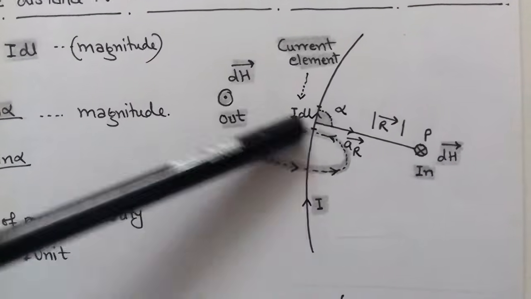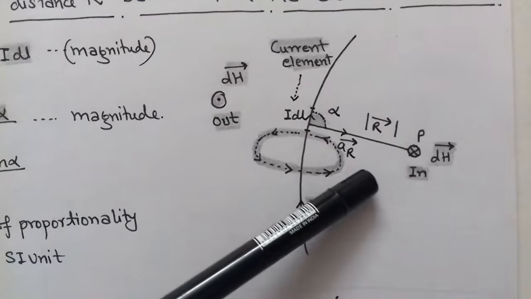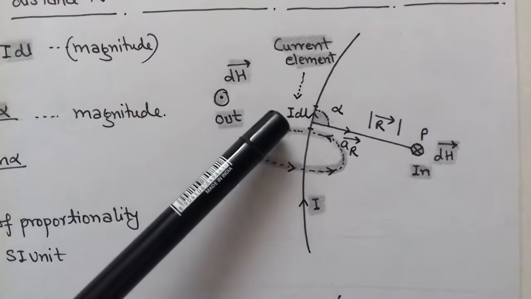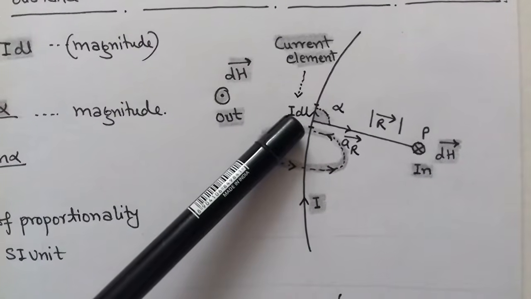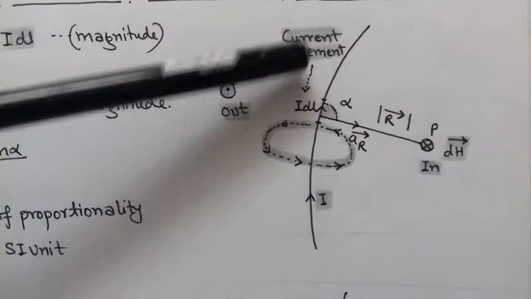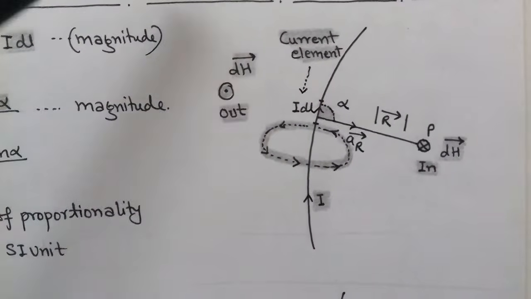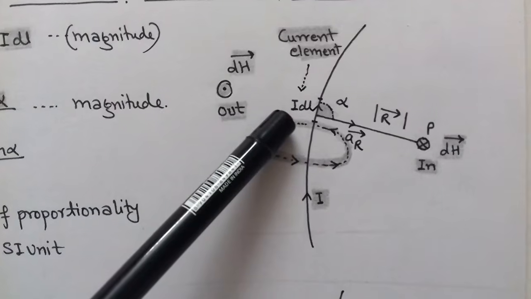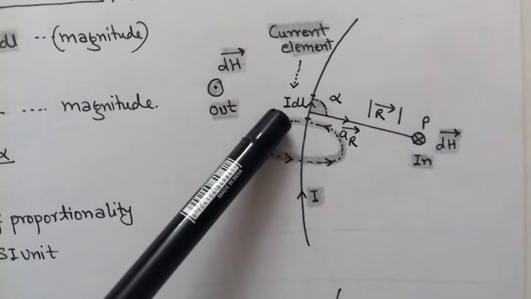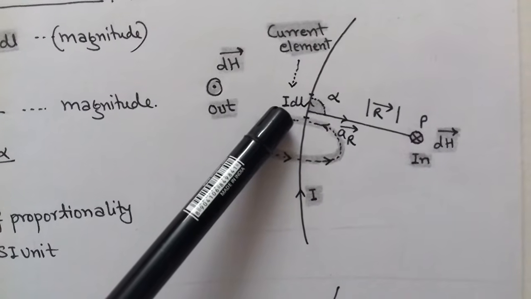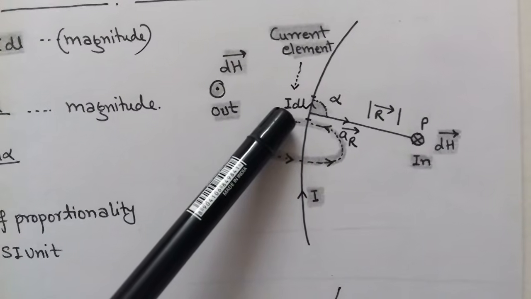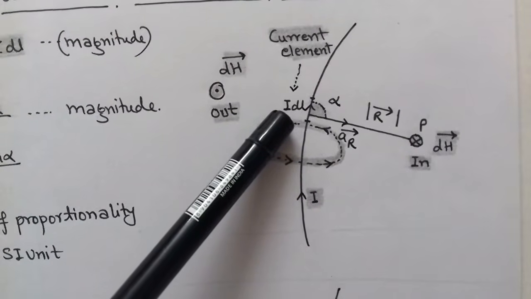Okay. Now for Biot-Savart's law, we consider a small length, that is called differential length. Since there is a current I flowing through this element, here we consider a differential current element. This differential current element is denoted by I dl.